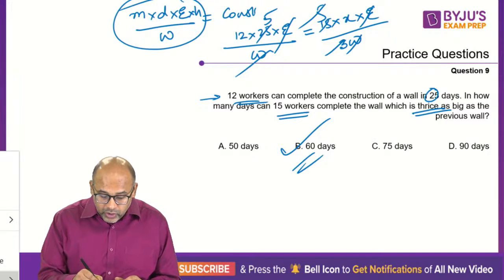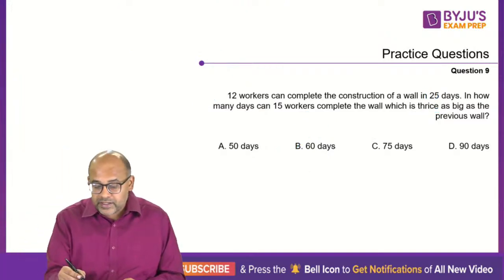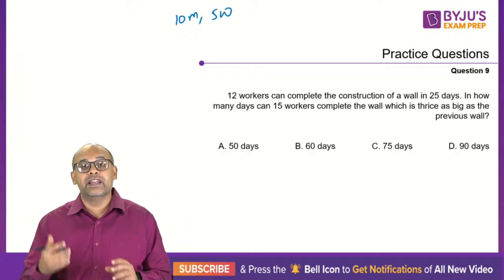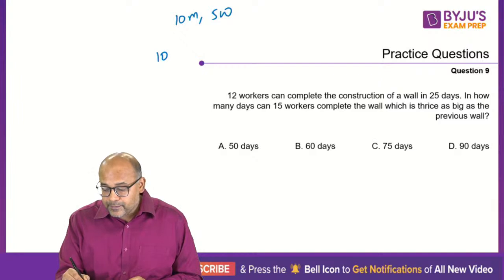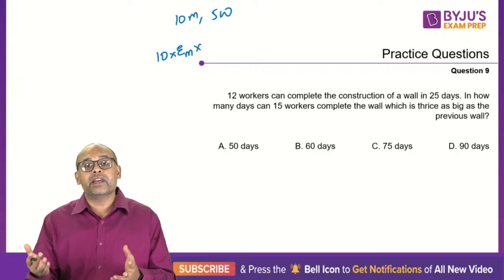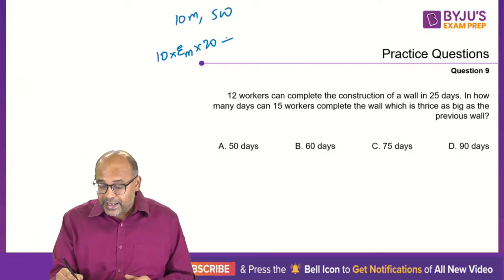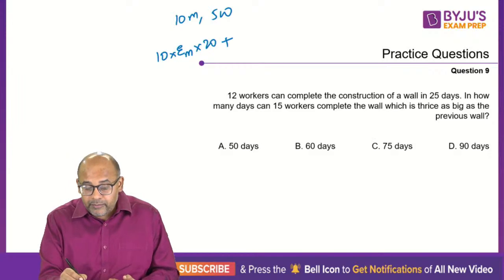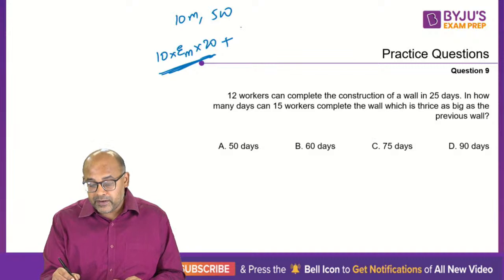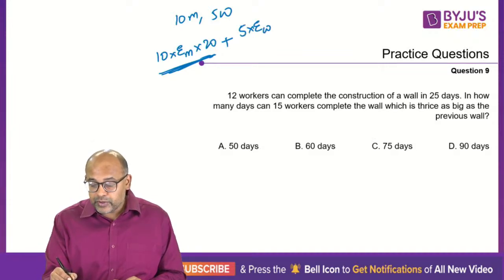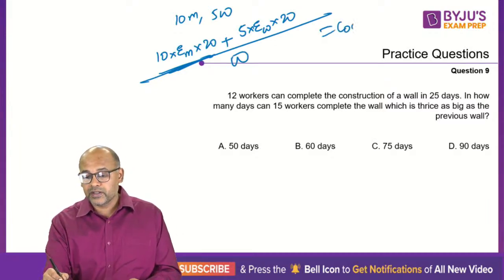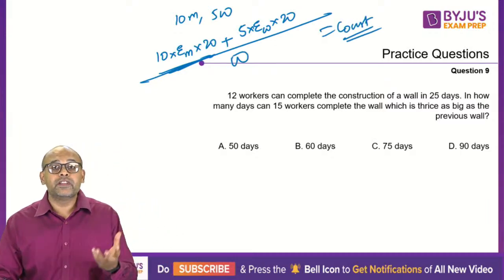Now this question can also talk about men and women finishing a work, which means if I say 10 men and 5 women can finish one work in 20 days. What it means? It means 10 men, efficiency of each man is EM, into the time taken is, let's say, 20 days. Plus, these are not the only people working, right? You have men. This is the work done by men, plus women, 5. Efficiency of women is EW into, again, the same 20 days, divided by the total work done. This should be constant. So this is how I form my equation.